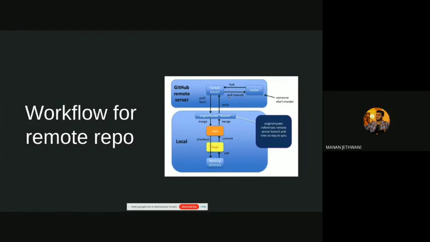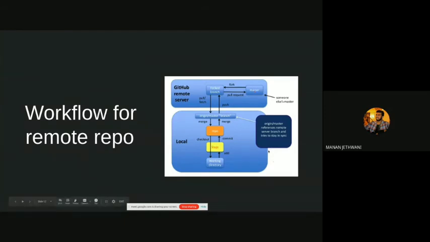A pull request is simply a request asking, please would you like to merge my code into your online repository or original repository, so that it can be seen by other people and used in production. And for that particular reason, we use a pull request. That means first you need to make an online copy of the original code and always make changes to it, and when you want them merged, you will make a pull request. So the overall workflow is first make an online copy of the original remote repository and then download that repository.